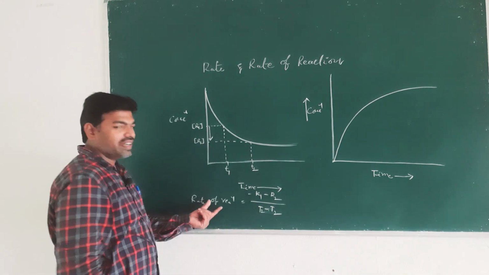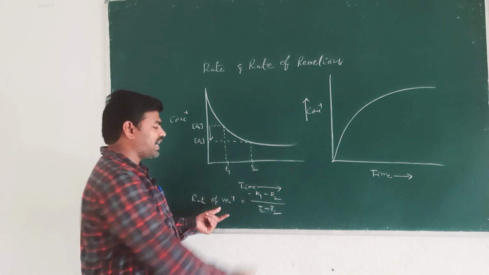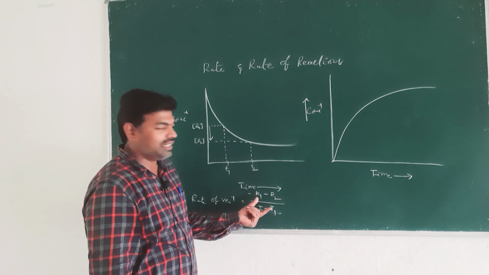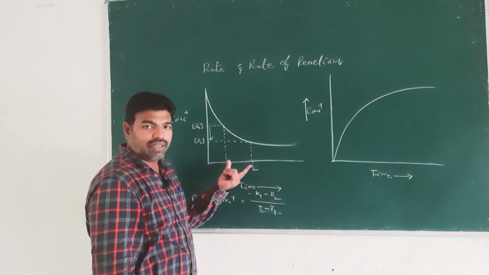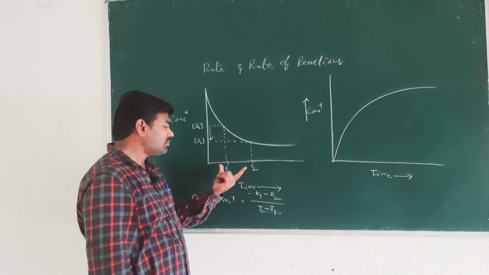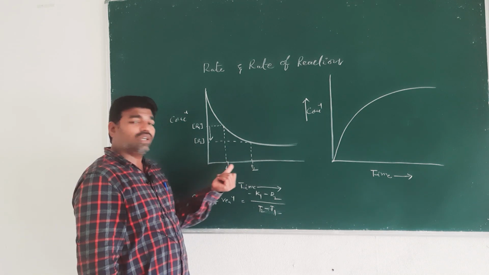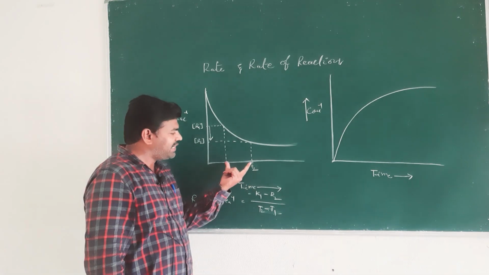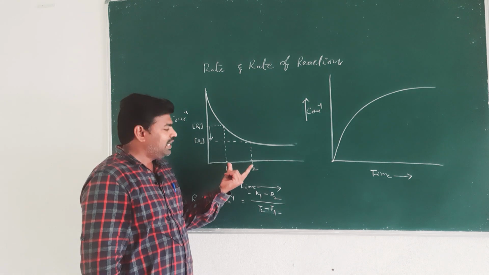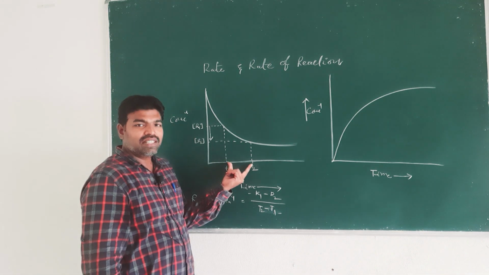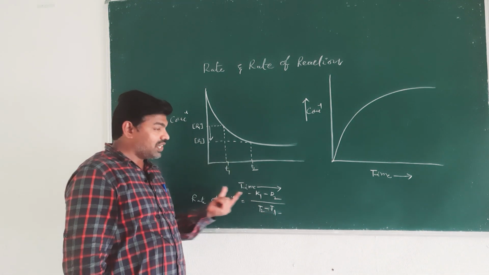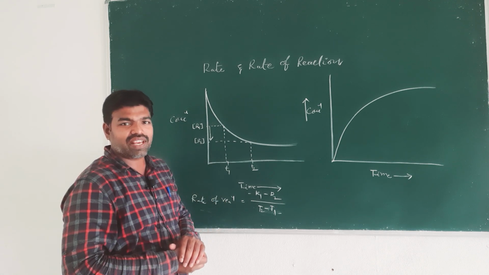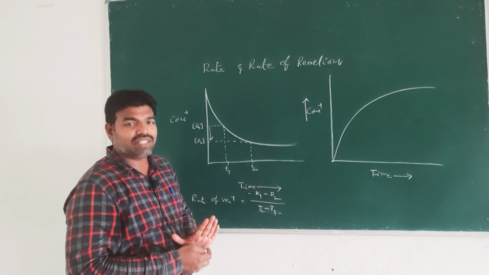Here we expressed the rate of reaction between two different times, that is, we express the rate in this time interval. Then this rate of reaction is called the average rate.